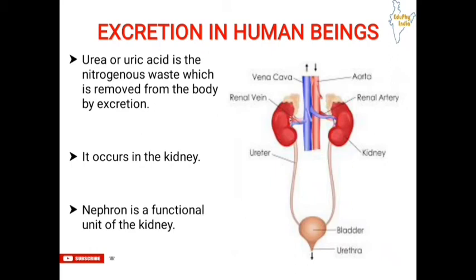So kidney is nothing but a basic filtration organ which is present in human beings. Nephron is a functional unit of the kidney. That is, nephron is the basic filtration unit in the kidney. So nephron helps in filtration of blood from the waste products which are produced during metabolic processes like nutrition, respiration, etc.